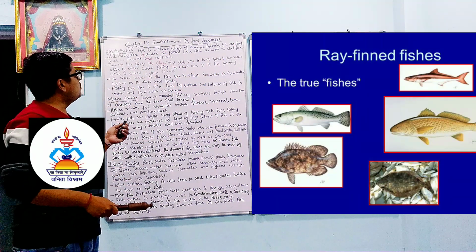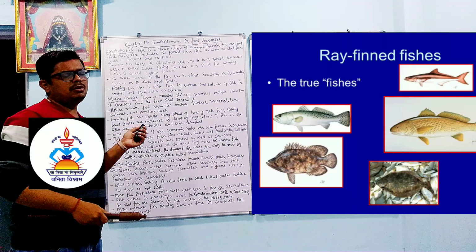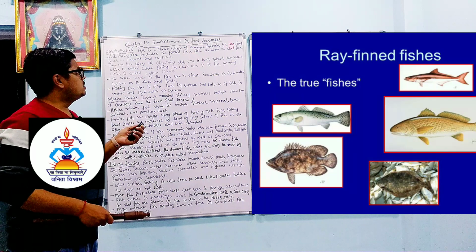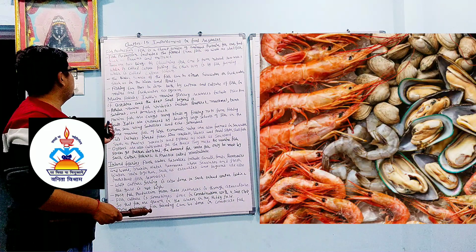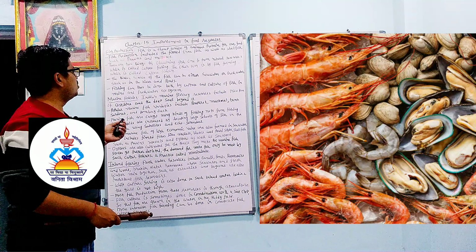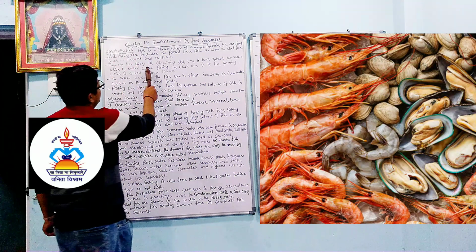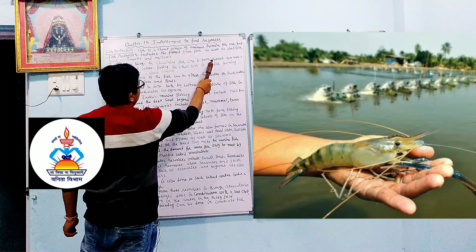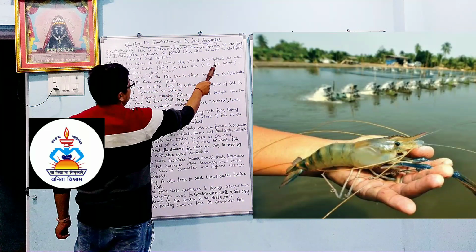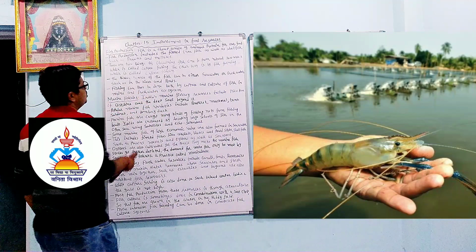So what is the meaning of fin, true fish? They have a backbone as well as gills for respiration. Shellfish have a shell, such as prawns and mollusks. There are two ways of obtaining fish. One is from natural resources, which is called capture fishing. The other way is by fish farming, which is called culture fishery.